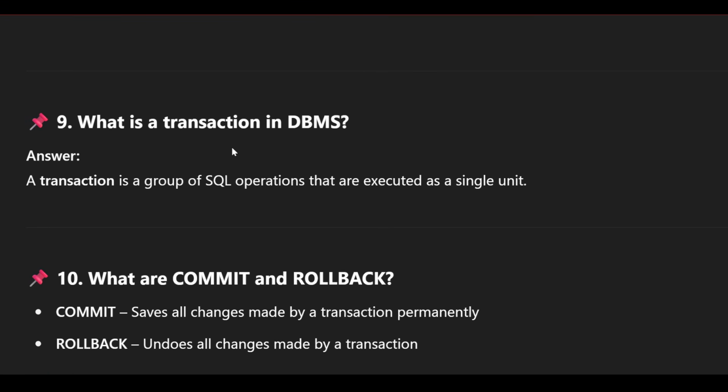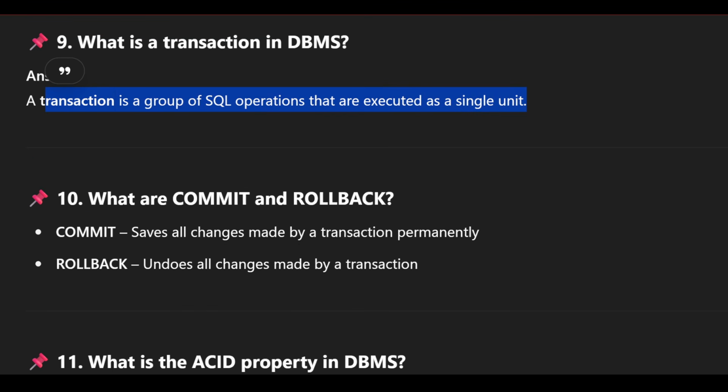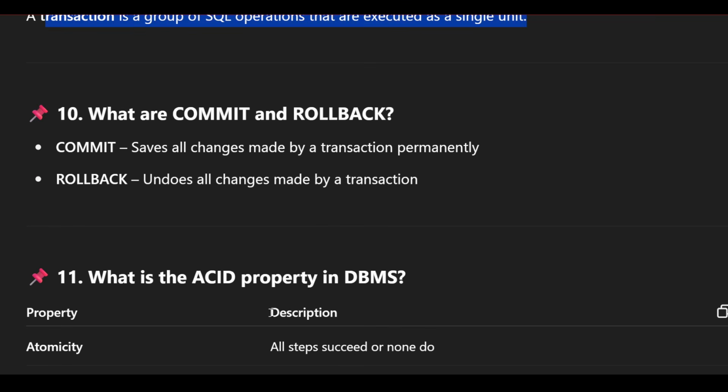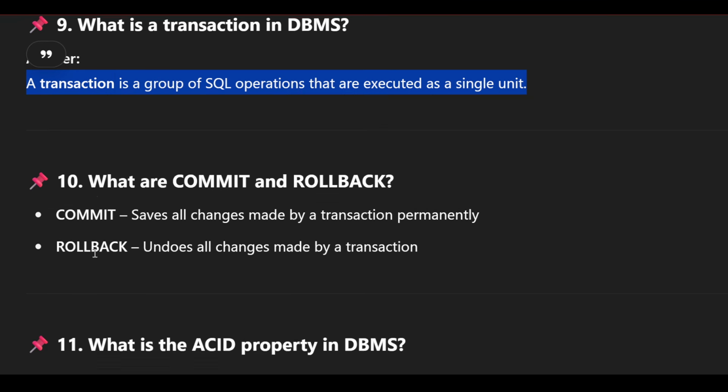What is transaction? So we will see what is transaction in DBMS. A transaction is a group of SQL operations that are executed as a single unit. Means the ACID property, you can see this is called transaction. We will see this ACID property. These are 4 types of operations performing in a single unit.